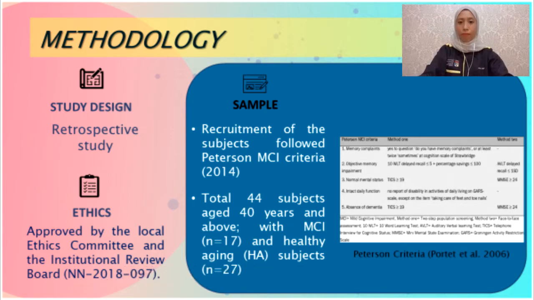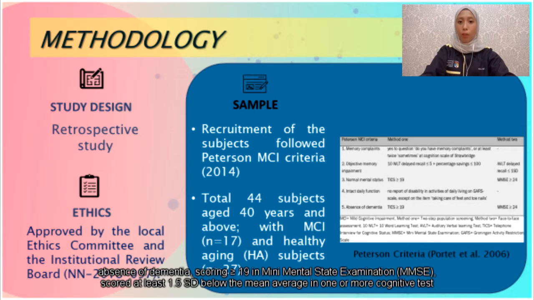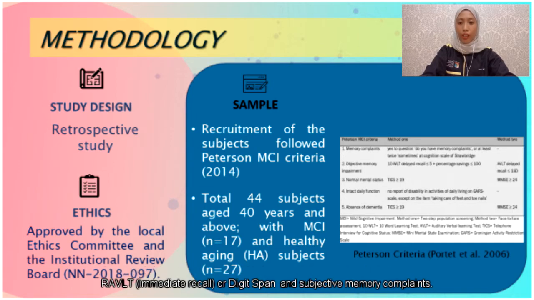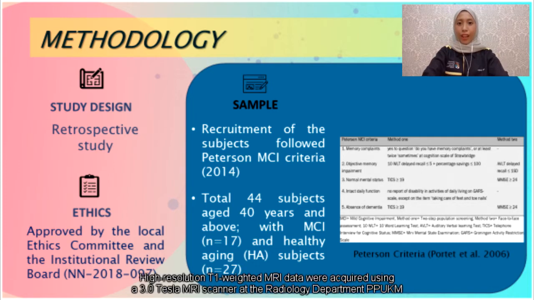committee. This study procedure followed the Petersen MCI criteria, which comprise absence of dementia, a score of 19 in MMSE, a score at least 1.5 SD below the mean average in one or more cognitive tests, RAVLT or digit span, and subjective memory complaints. High-resolution T1 weighted MRI data were acquired using a 3 Tesla MRI scanner at the Radiology Department, PPUKM.